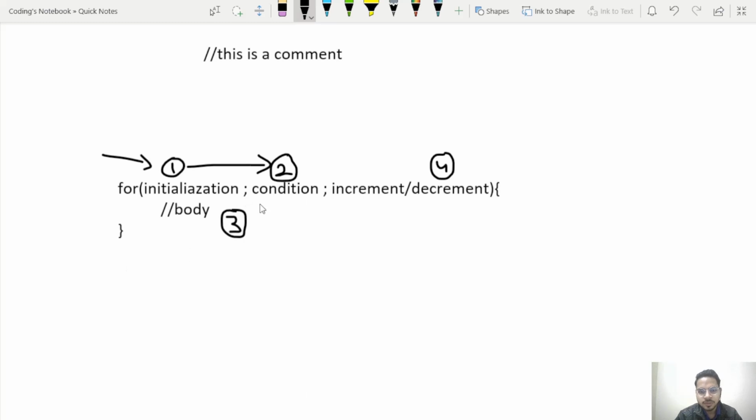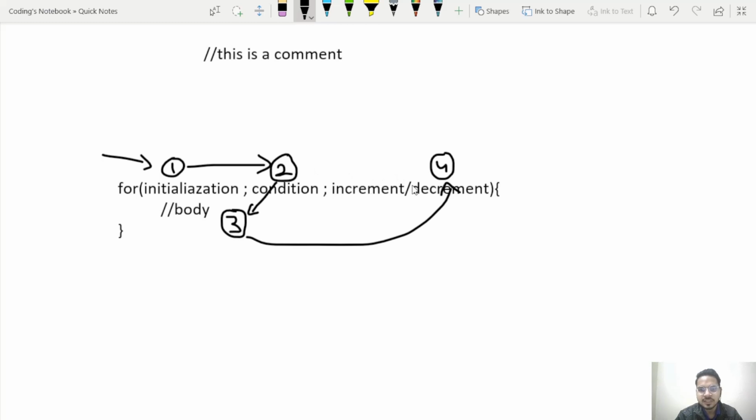So when this condition is true, we will go on to this third part. After executing the statements in the body, we will go back to this fourth part. Now we will perform some increment or decrement on the counter to have a conditional behavior. At some point we need to exit from the loop, right?